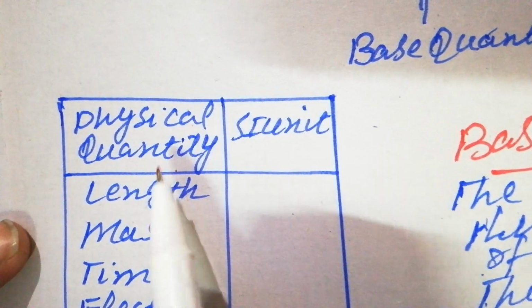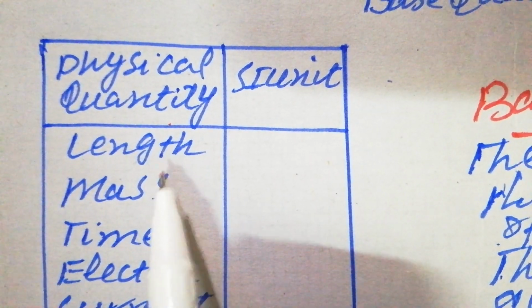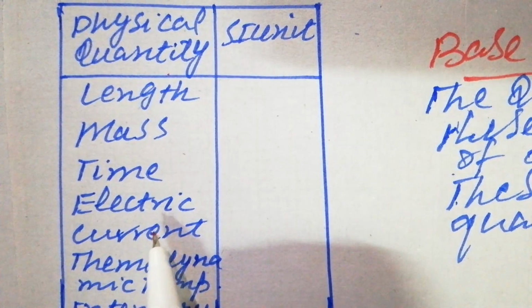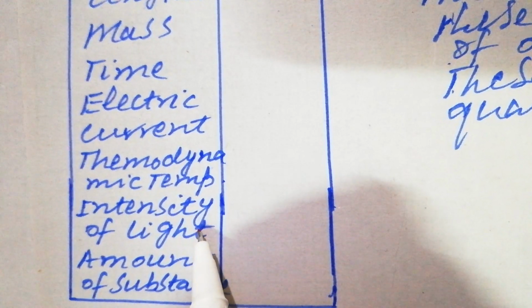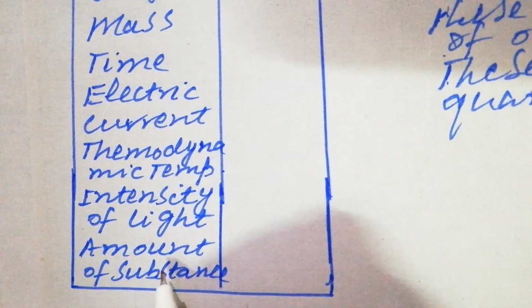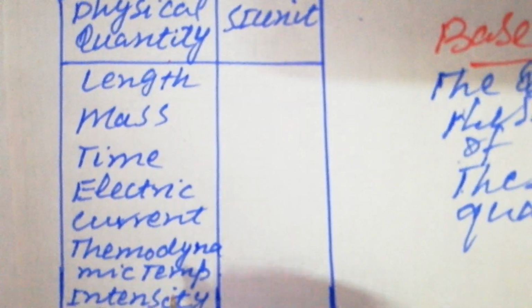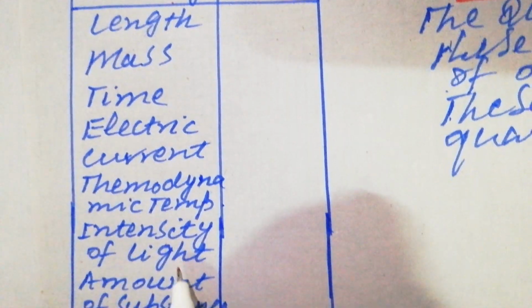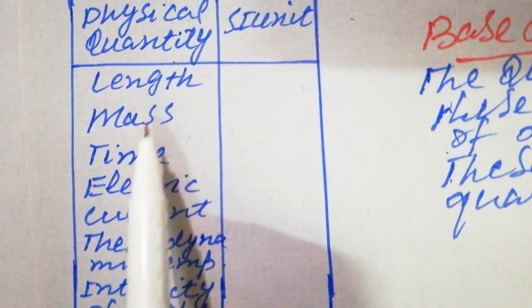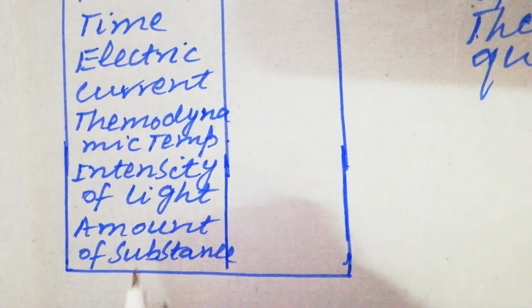Students, there are 7 in number. Look at the table here. We have the base quantities. Number 1 is length, number 2 is mass, number 3 is time, number 4 is electric current, number 5 is thermodynamic temperature, number 6 is intensity of light, and number 7, the last one, is amount of substance. They are not more than 7, they are not less than 7, they are exactly 7 in number.